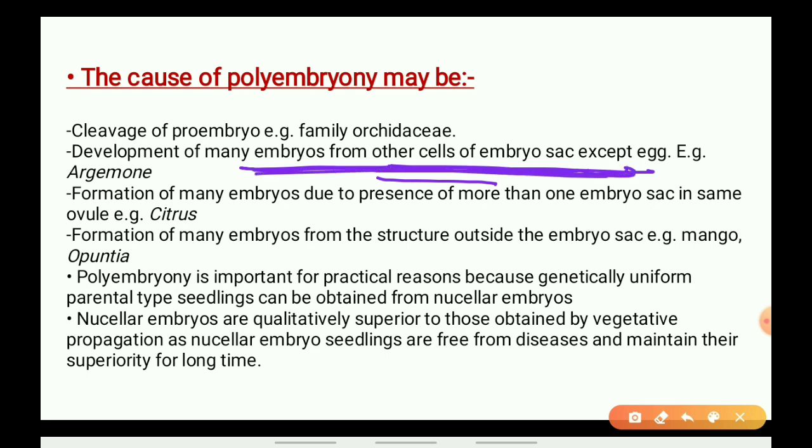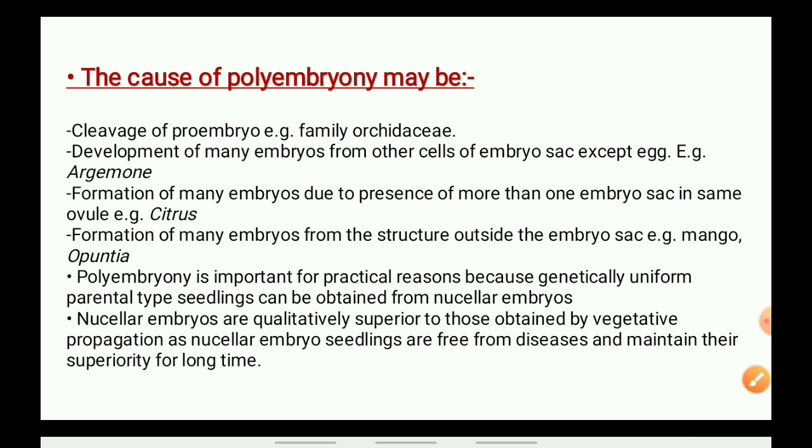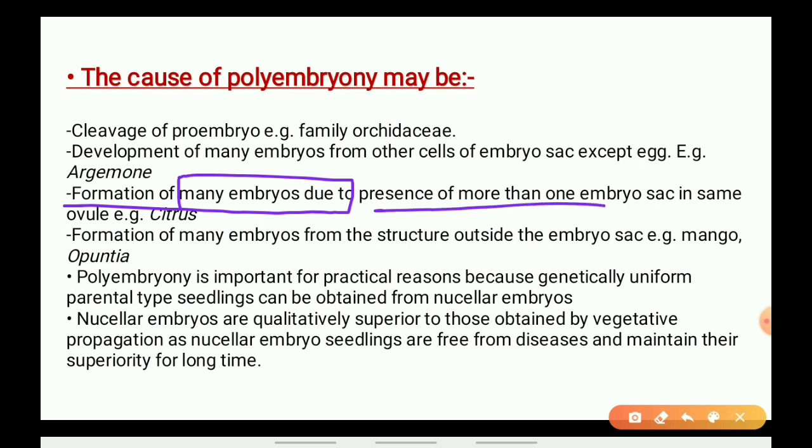And what happens? They form multiple embryos. Hope you people are understanding. Next is formation of many embryos, sometimes due to the presence of more than one embryo sac. So sometimes more than one embryo sac is present, due to that also polyembryony occurs.